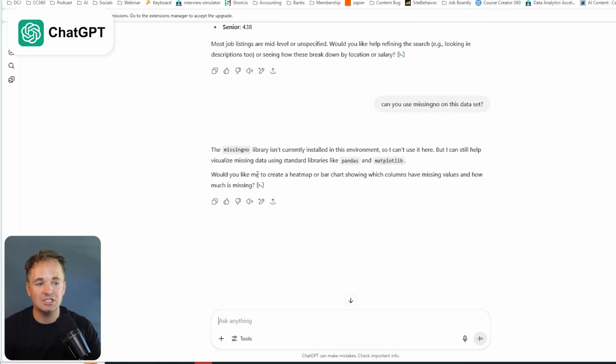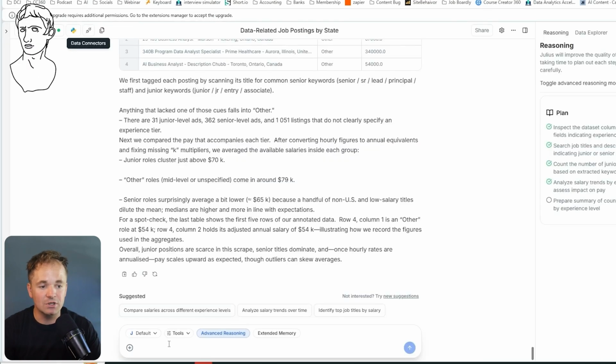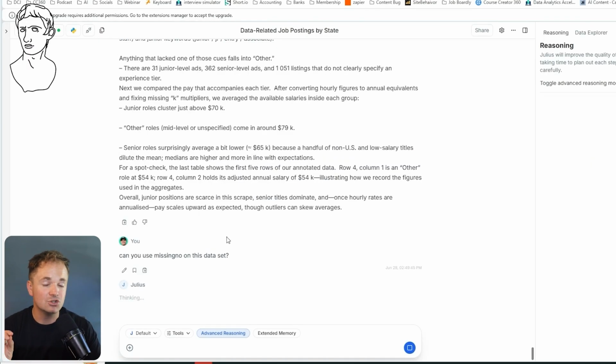columns. What you'll see that ChatGPT says is the MissingNo library isn't currently installed in this environment, so I can't use it here. But I can still help with things like pandas and matplotlib. So would you like me to help create a heat map or a bar chart showing which columns have missing values and how much is missing? And the interesting thing is I'm going to ask the same thing to Julius, and Julius is able to, even though that might not be the most used package of all time, it's able to install the package in the environment and actually use it.